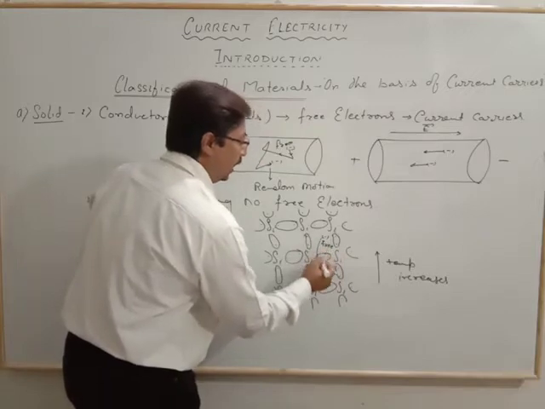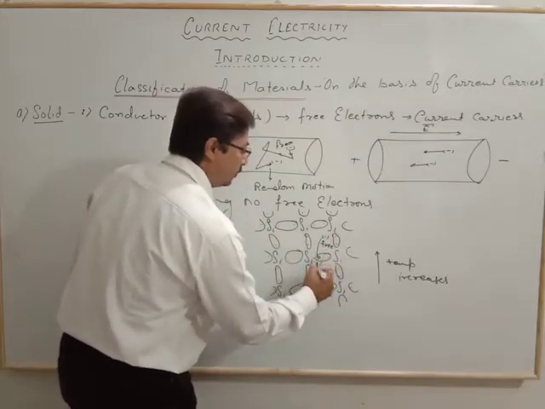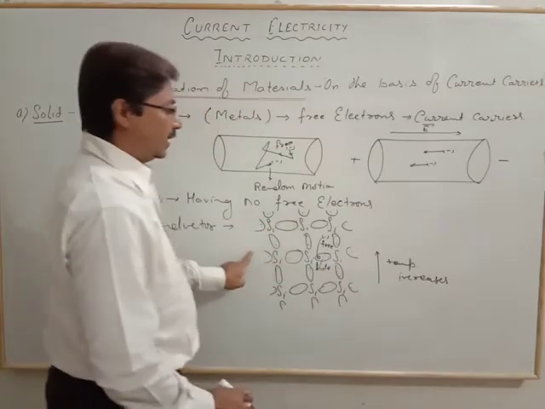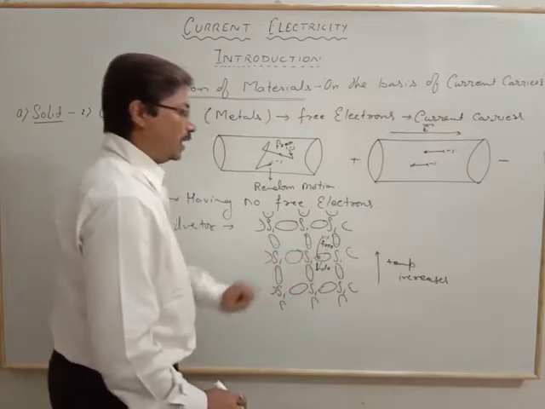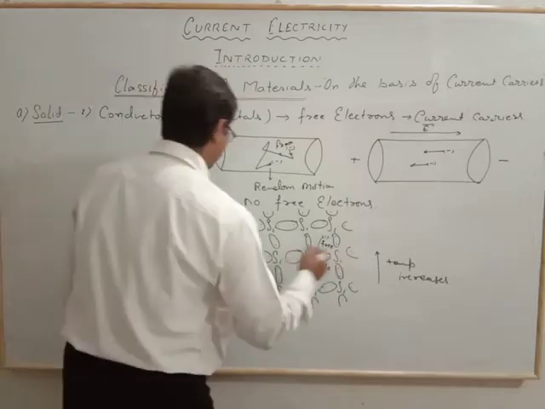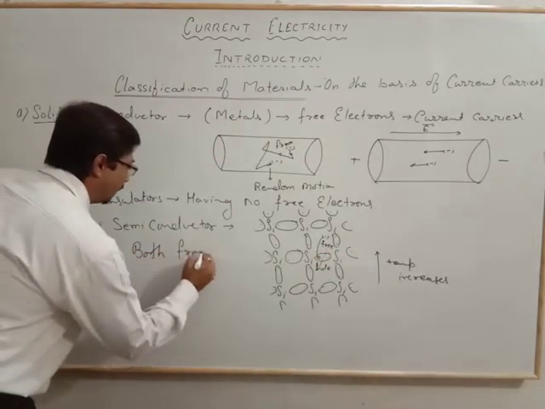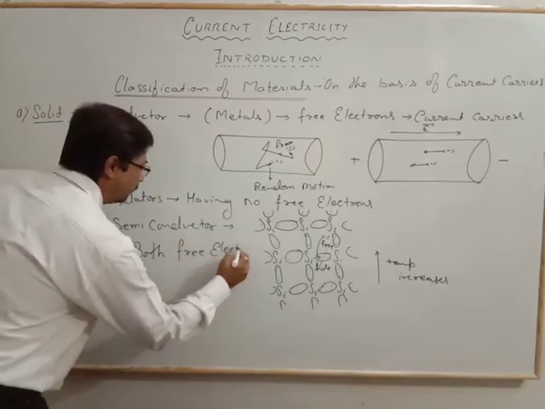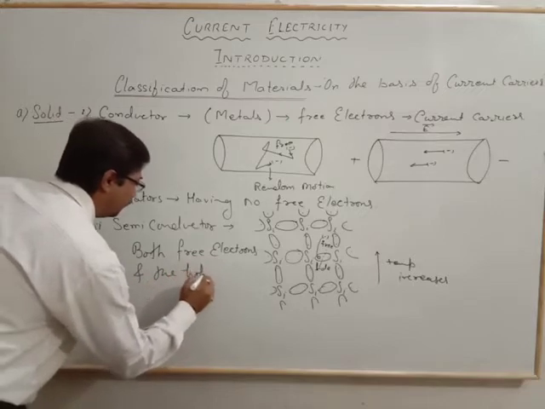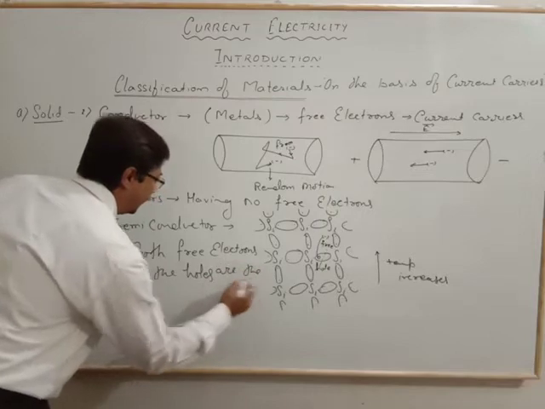Behind that free electron it leaves a hole. So in a semiconductor, both free electrons and holes are the current carriers.